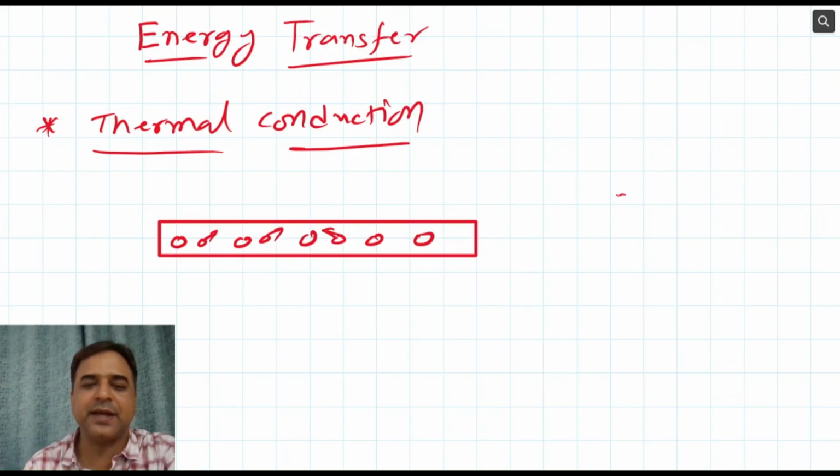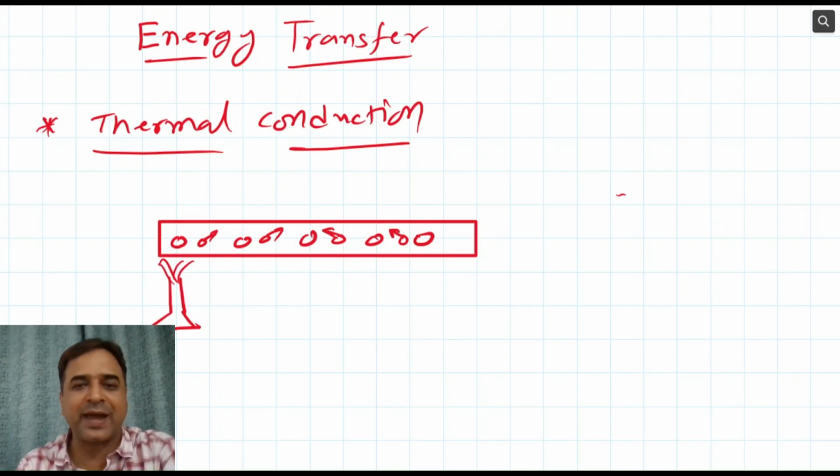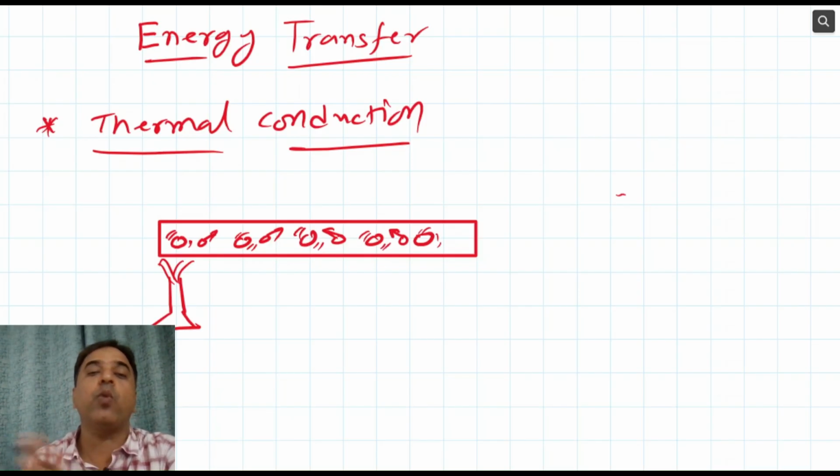Now you can understand here, these electrons are in motion, but if you start heating it from one point, what kind of activities will be happening in this solid medium? First, you will say these atoms which are there, they are going to vibrate. They cannot change their position. You need to understand, in a solid medium, they can't change their position. They can only and only vibrate.